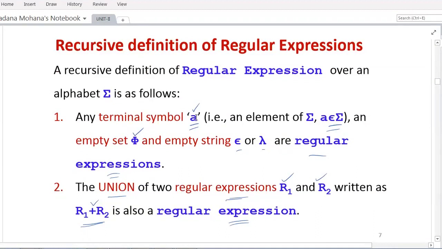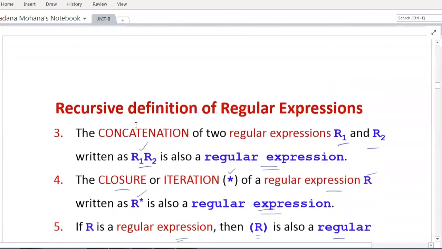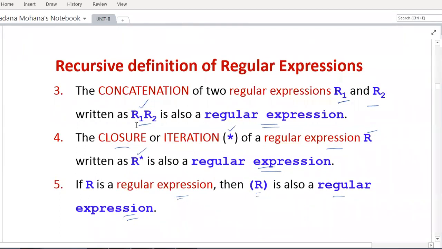Any terminal symbol, that is an alphabet a, or an empty set phi, or an empty string epsilon or lambda, is a regular expression. The union of two regular expressions R1 and R2 written as R1 plus R2 is also a regular expression. Then the concatenation of two regular expressions R1 and R2 is written as R1 R2 without space and is also a regular expression.